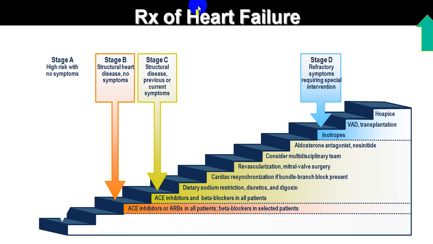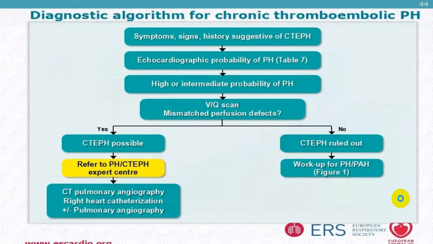And if a person develops right ventricular failure, again this is what we call stage 2 or stage B and C, you will have to go for ACE inhibitor, beta blockers, and then you add digoxin and diuretics in stage C, and in stage D, inotropes followed by ventricular assist device, and you will have to go for heart lung transplant.